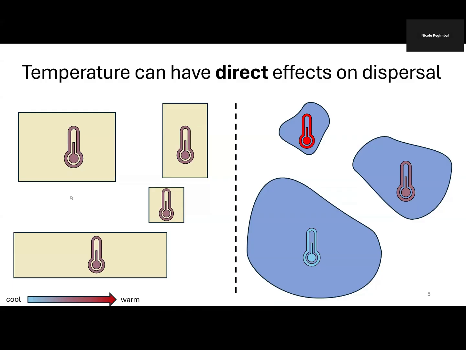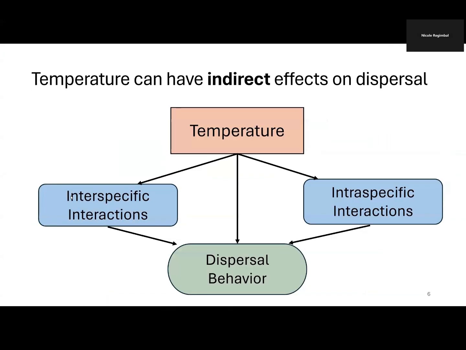Yet in some habitats, such as aquatic habitats, there's a lot more temperature variation between patches, even when air temperature is the same. Things like size, depth, and turbidity all affect the experienced temperature within an aquatic habitat. So in habitats with more temperature variation, there might be more motivation to disperse away from unsuitable environmental conditions.